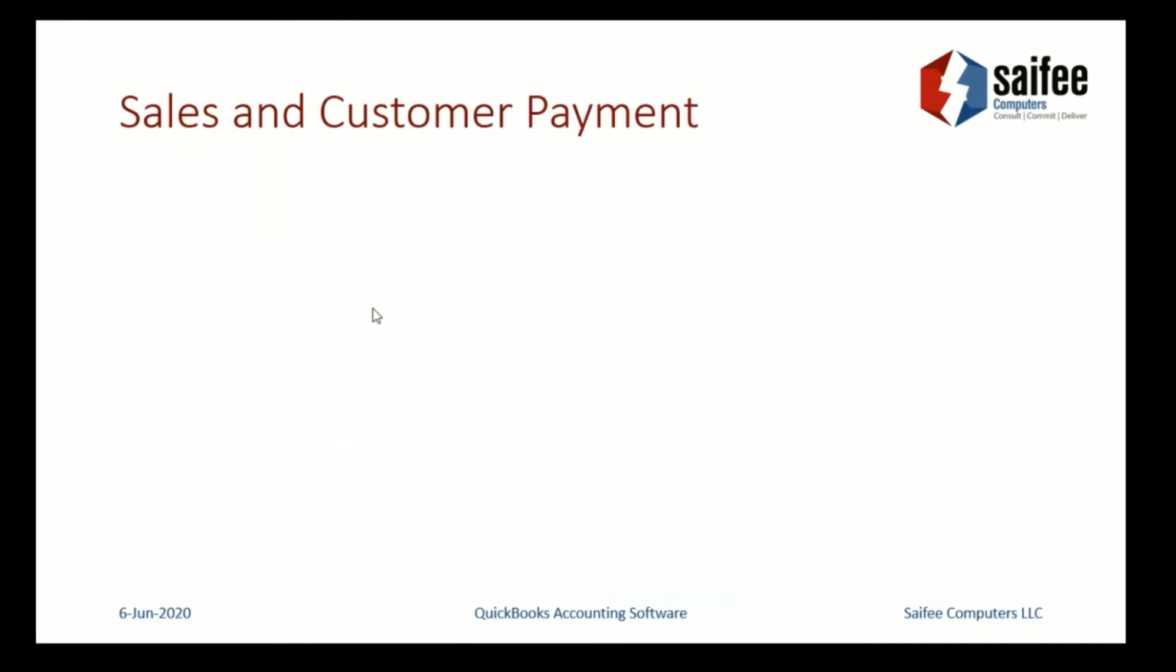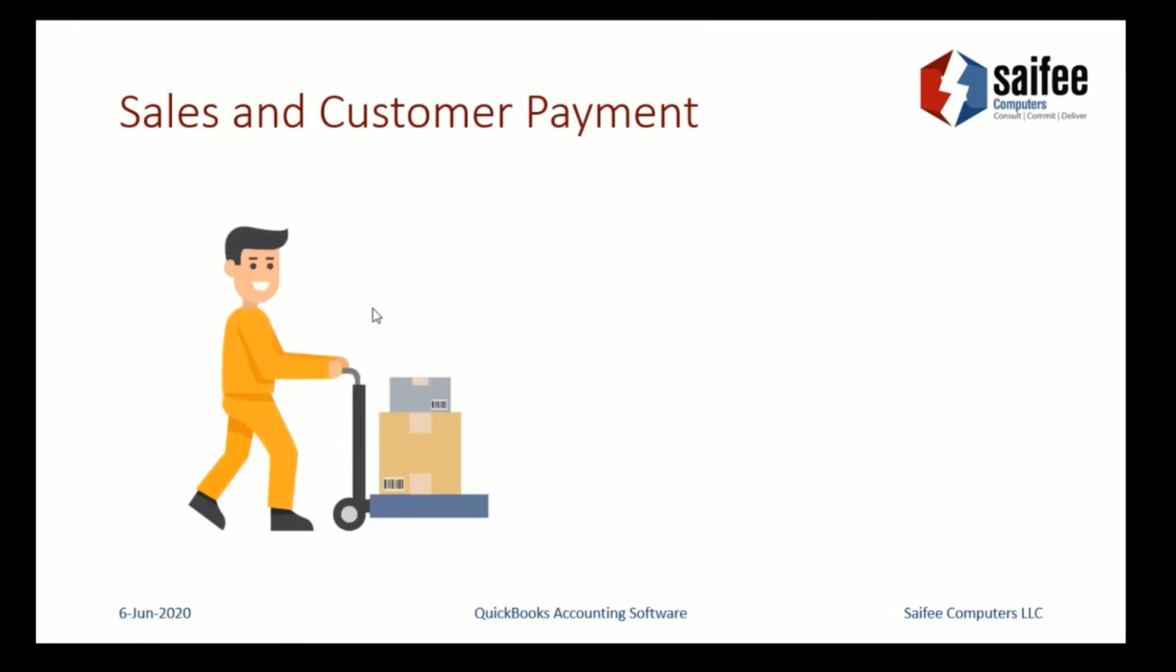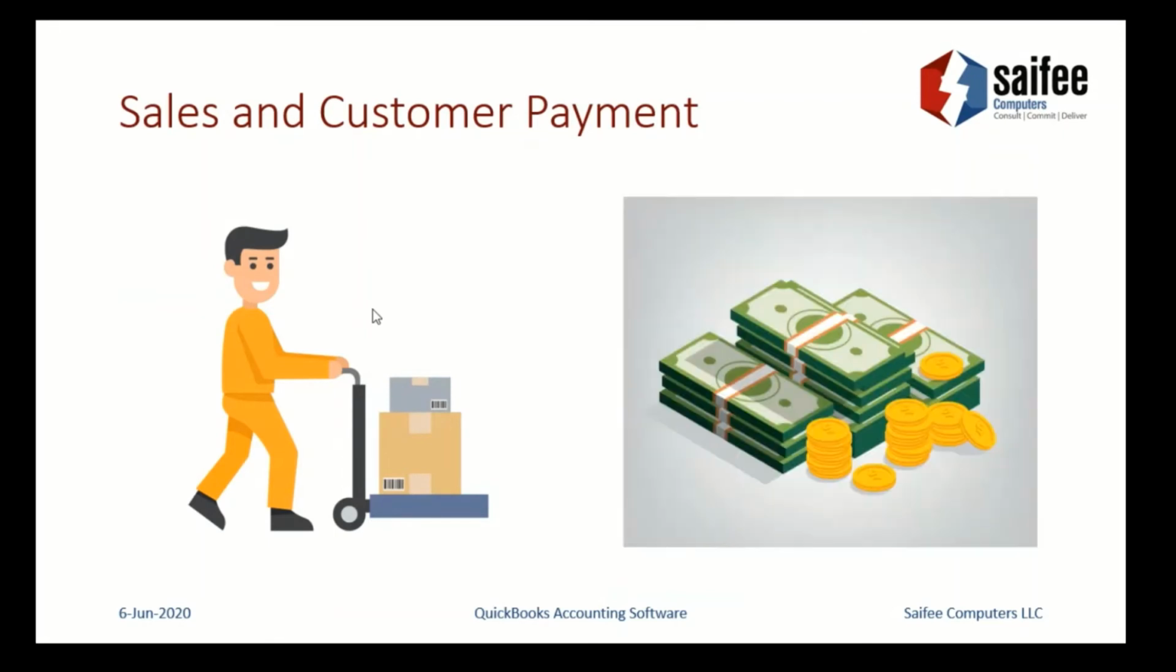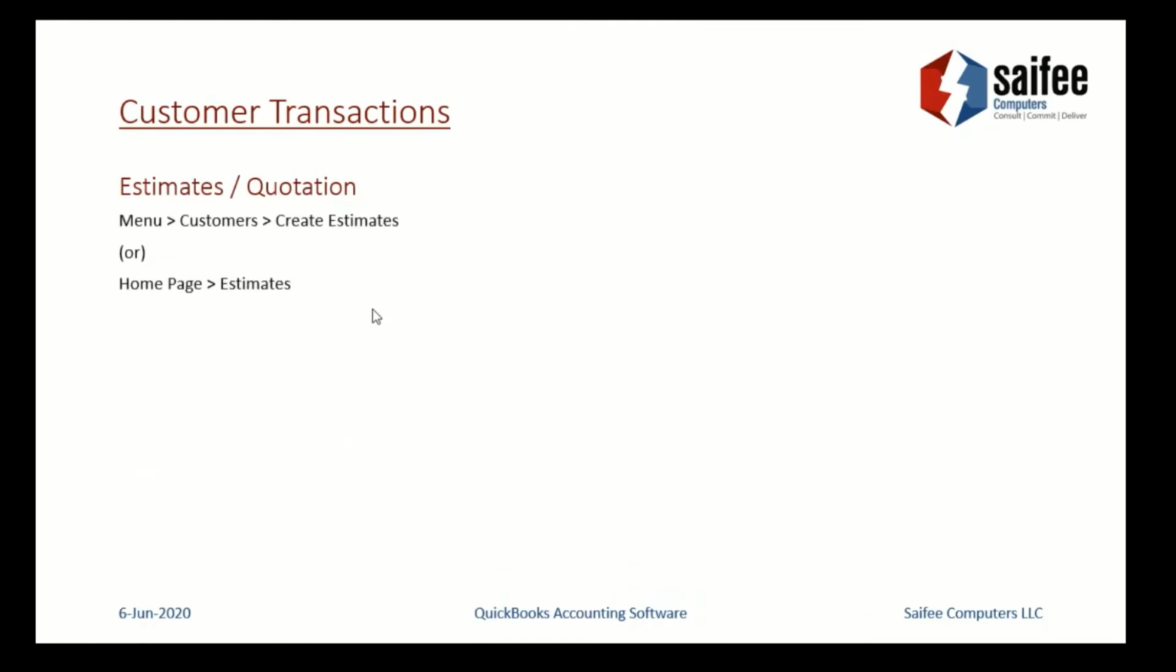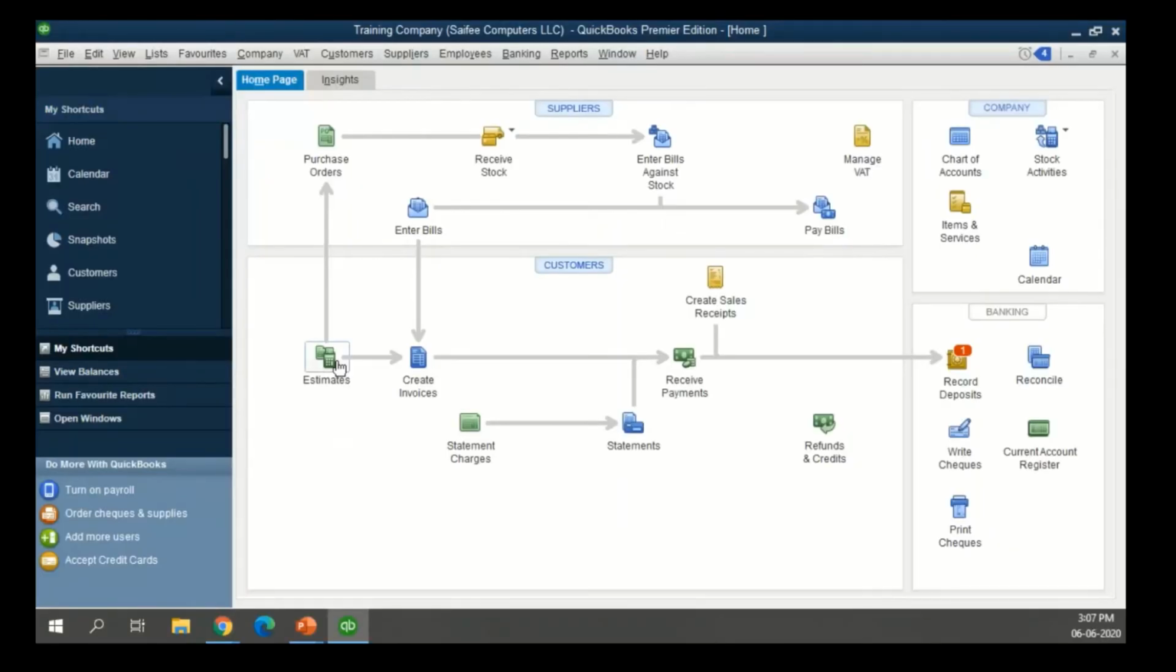Now we will move on to the sales and customer payment point. If you have seen the supplier transactions flow, the customer transaction flow will be similar. Here we have customers who want to buy. So the company is delivering those products and in the end raising invoices, generating revenue, and getting cash inflows from it. To start with, as an option, if we want to create an estimate or a quotation, that can be done.